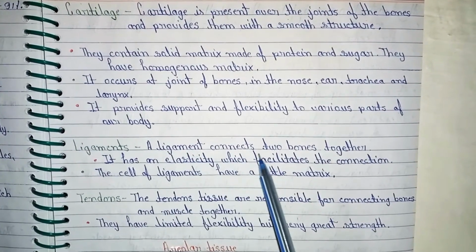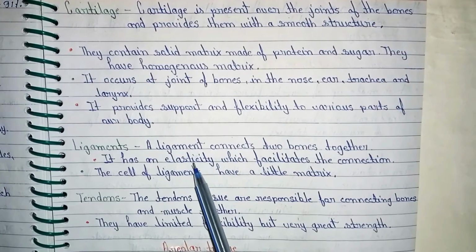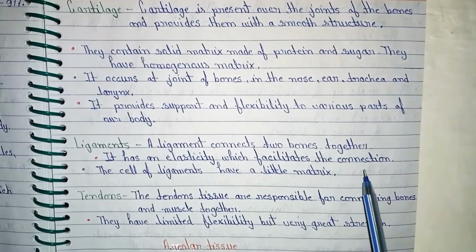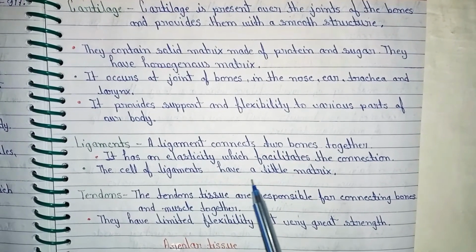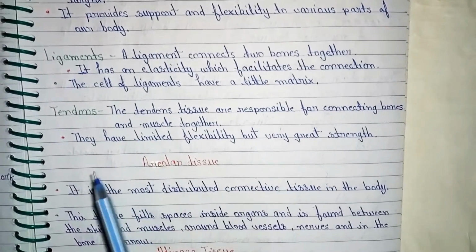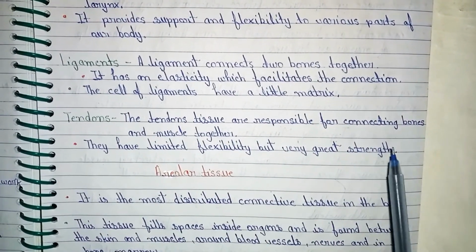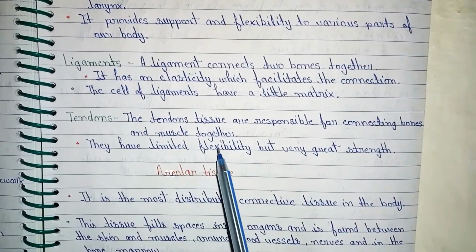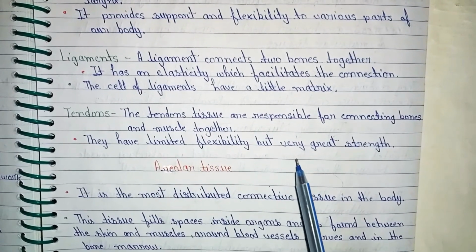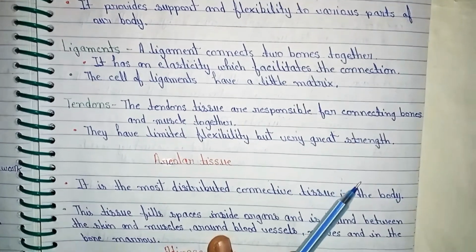Ligaments. A ligament connects two bones together. It has an elasticity which facilitates the connection. The cells of ligaments have little matrix. Tendons. The tendon tissue is responsible for connecting bones and muscles together. They have limited flexibility but very great strength.